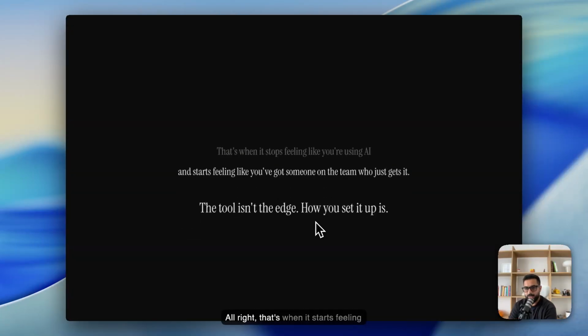All right. That's when it stops feeling like you're using AI and it starts feeling like you've got someone on your team who just understands it. And the more you use it, the more its memory will get better and the better it will get. And I'm noticing that as well now after day 8 or 9. It's getting better at refining and building things I want it to build. So again, it's this compounding effect.